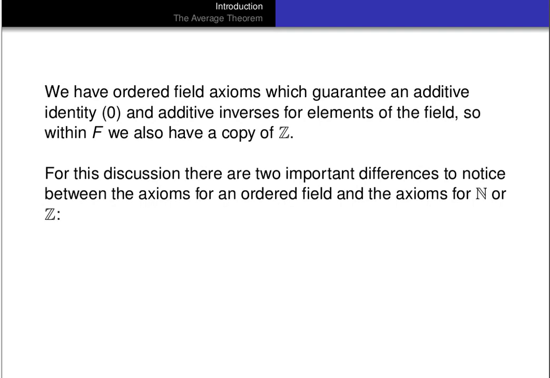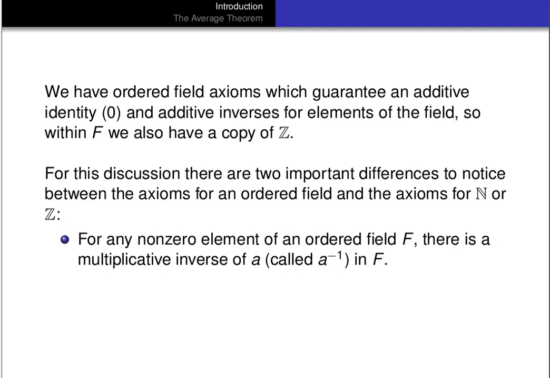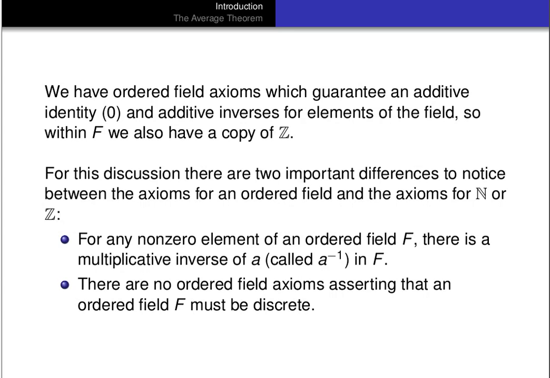So for this discussion, there are going to be two important differences that you should notice between the axioms for an ordered field and the axioms for the natural numbers or the integers. First, in an ordered field, any non-zero element has a multiplicative inverse. Okay, that's not true in the natural numbers or in the integers. Also, there are no ordered field axioms asserting that an ordered field has to be discrete.